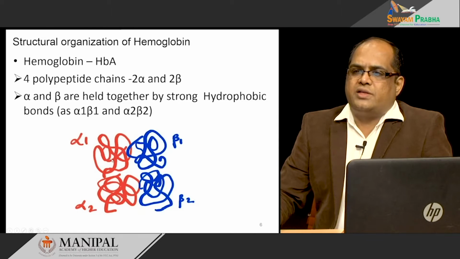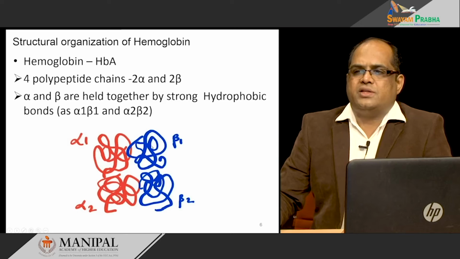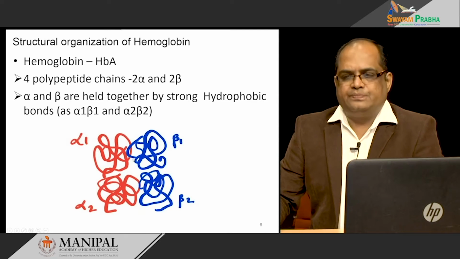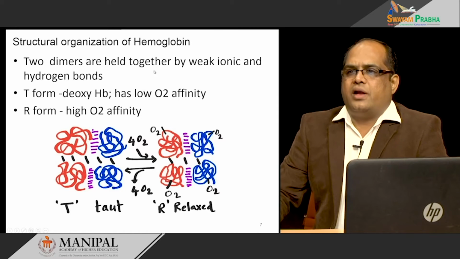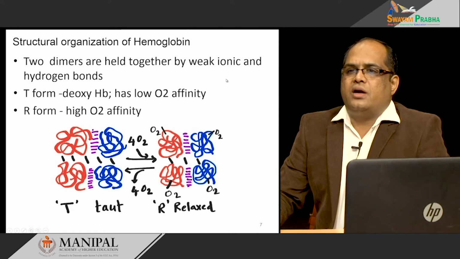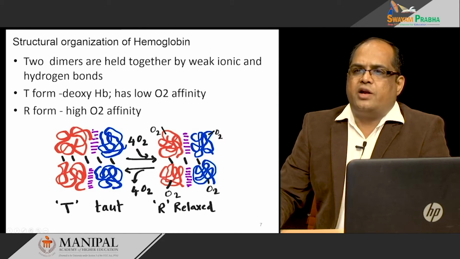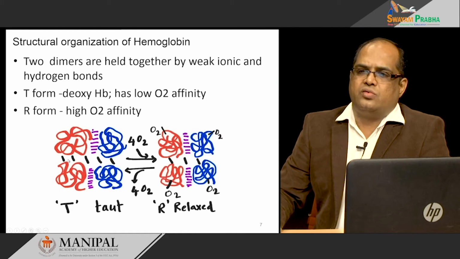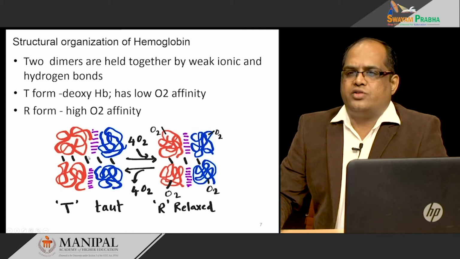These work together as a unit, alpha 1 beta 1 and alpha 2 beta 2, because of the strong hydrophobic bonds between these alpha and beta chains. The two dimers are held together by weak ionic and hydrogen bonds. So the hydrophobic bonds are strong linkages, whereas the dimers alpha 1 beta 1 and alpha 2 beta 2 are linked by weak ionic or hydrogen bonds.